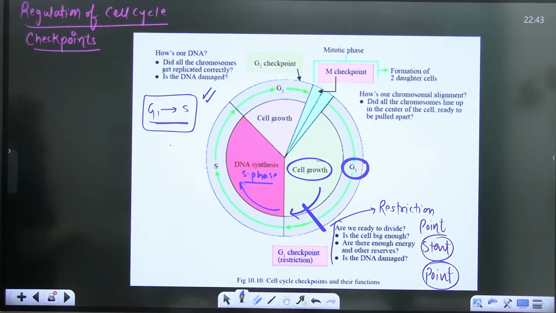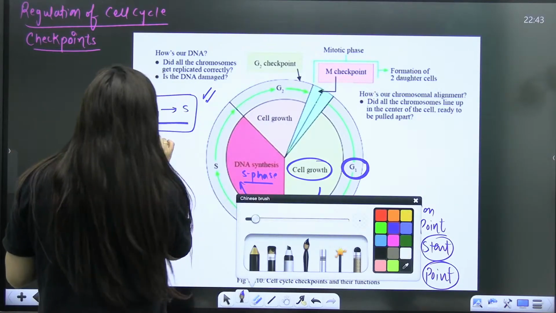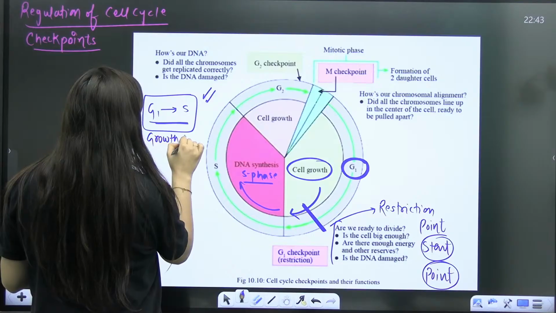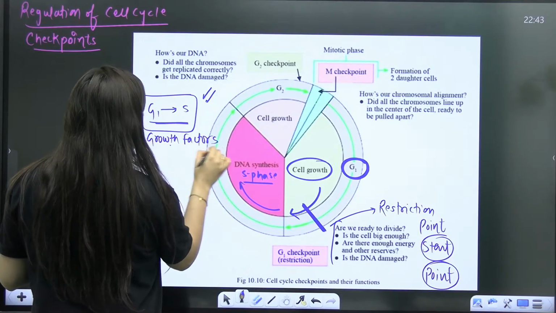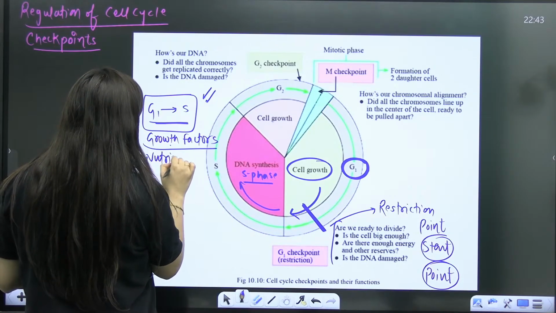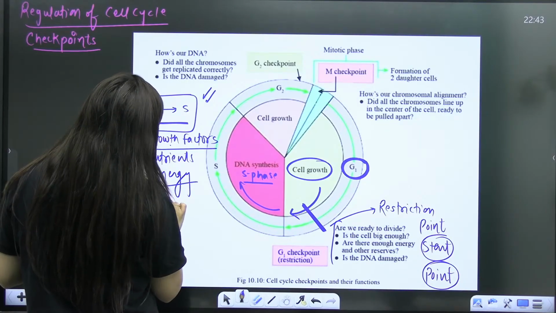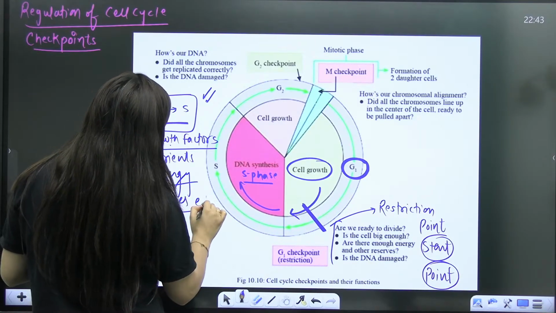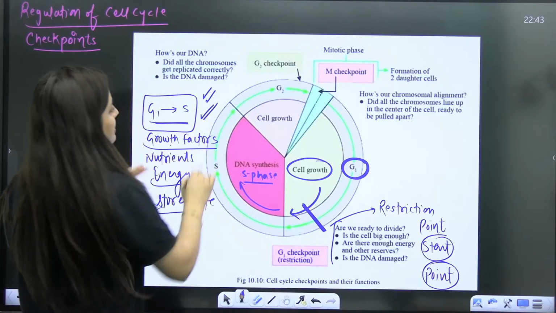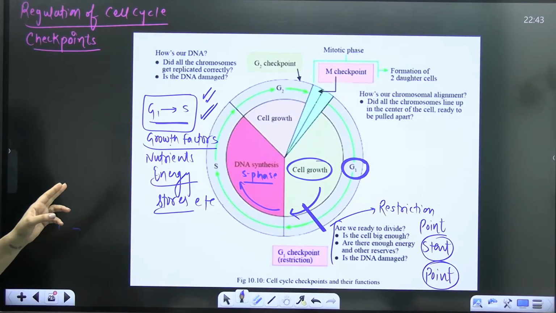Are you getting my point? So that is the G1 to S transition. Students, growth factors, nutrients, energy stores, and whether the DNA is damaged or not, they all will decide this transition. Is that clear?